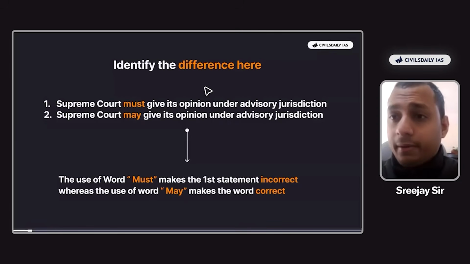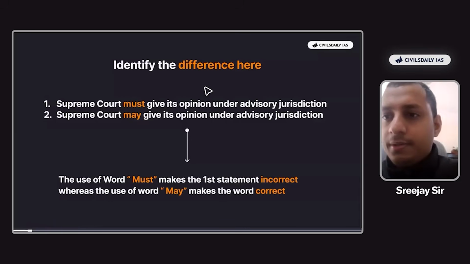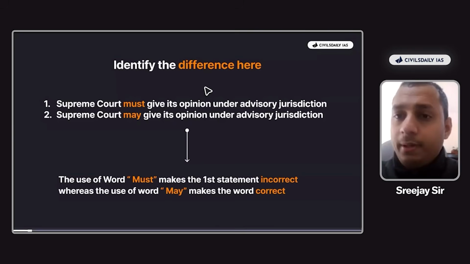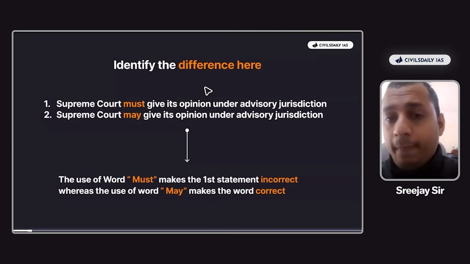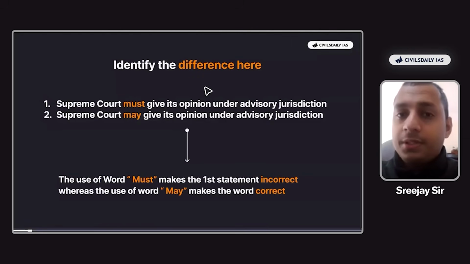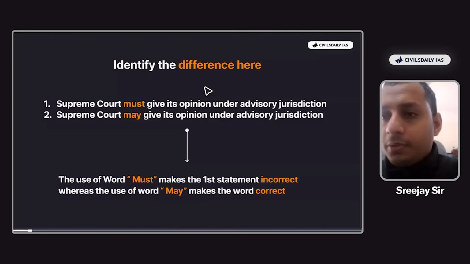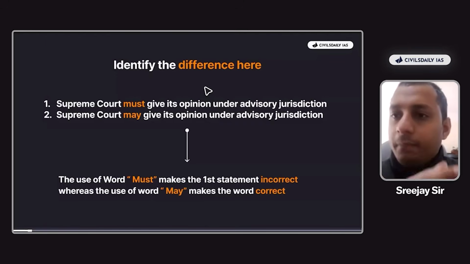Now, this statement is correct because the word may is used, and even the Constitution says that the Supreme Court may give its opinion, right? Only in terms of pre-constitutional agreement, the Supreme Court must give, but in terms of contemporary affairs, the Supreme Court may give its opinion. So therefore, when the word must was replaced by the word may, the statement becomes correct, right? So this is why the words are significantly important.